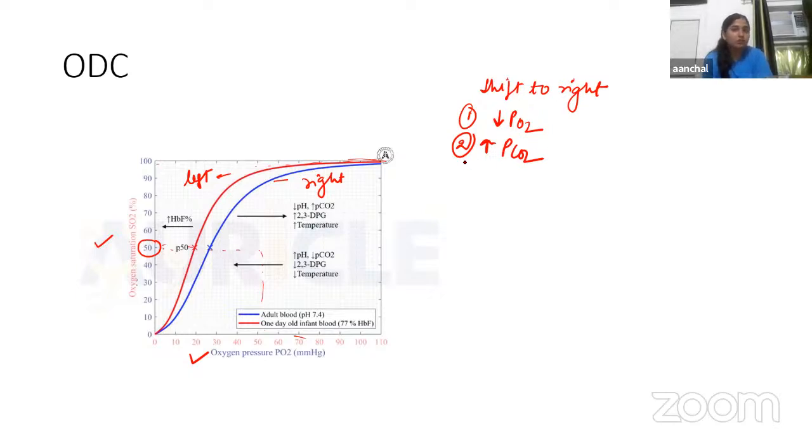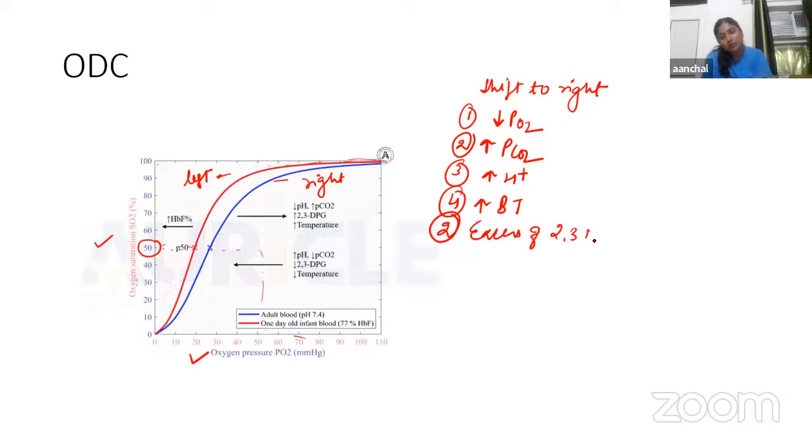And if this CO2 will increase, means there will be increase in the hydrogen ion concentration, because CO2 is directly responsible for formation of H plus ion concentration, and also there will be increase in body temperature, and there will be excess presence of 2,3 DPG. Fine.